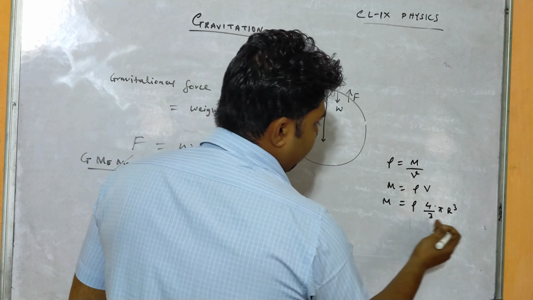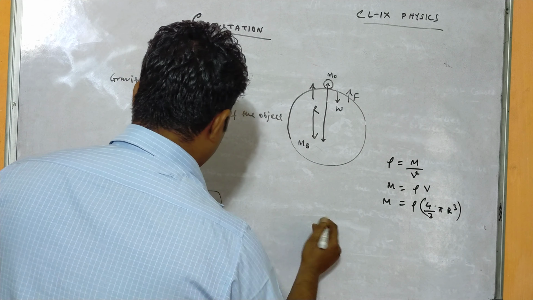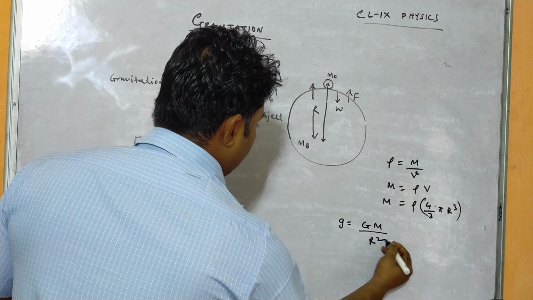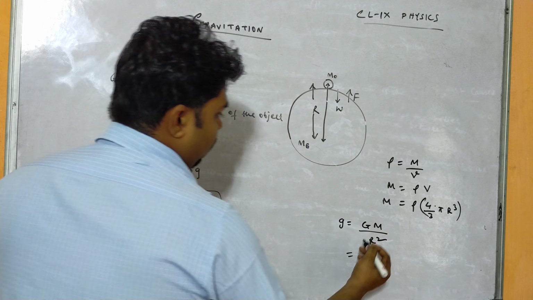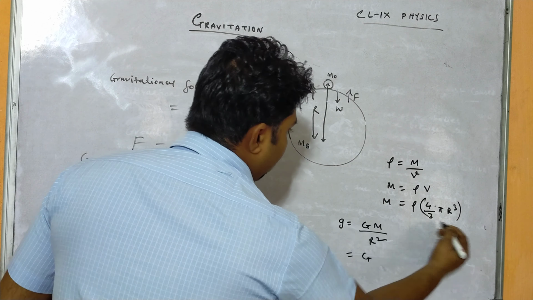And what is the relation between small g and capital G? You see here, in place of capital M we will substitute rho times 4 by 3 pi r cube, divided by r square.